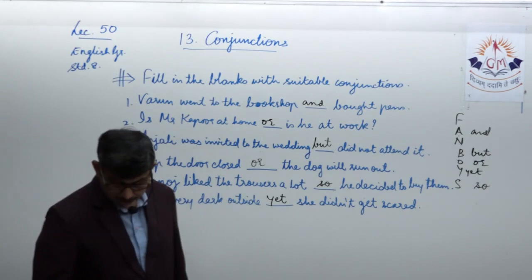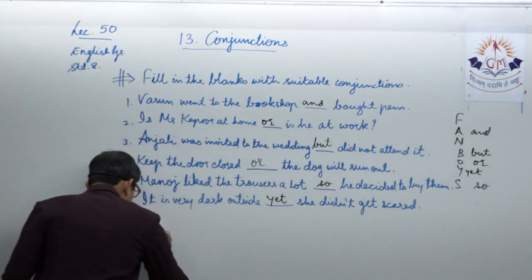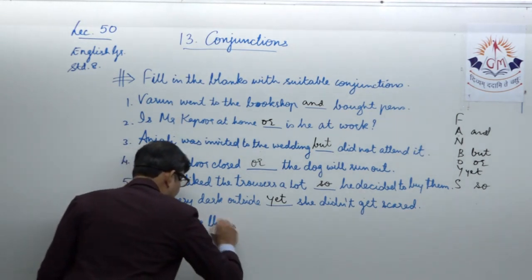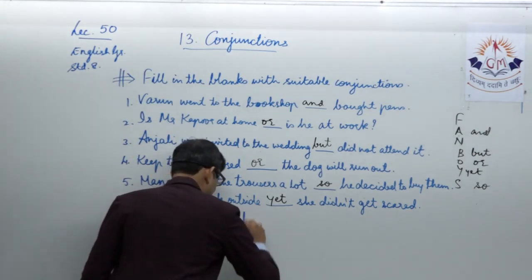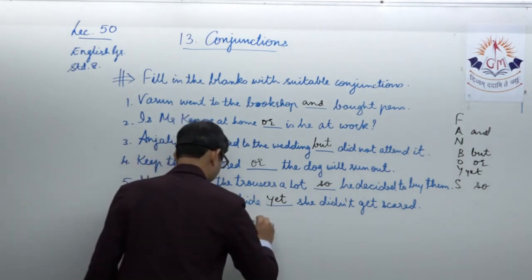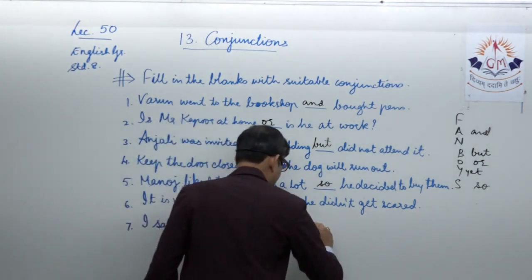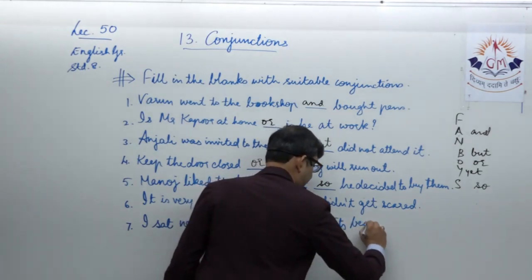I sat near the lake dash, admired its beauty.